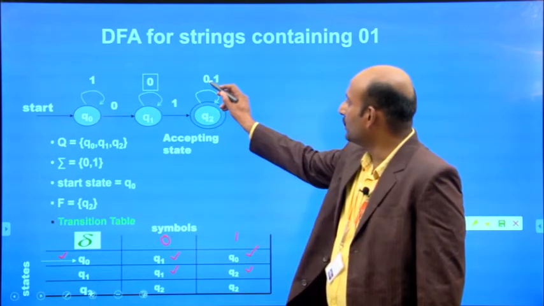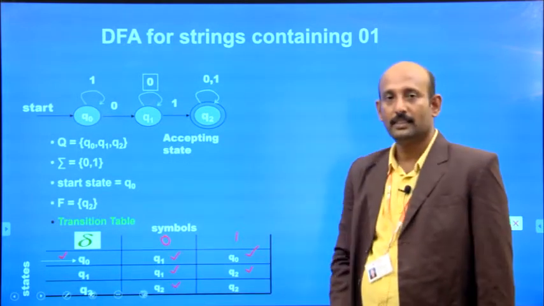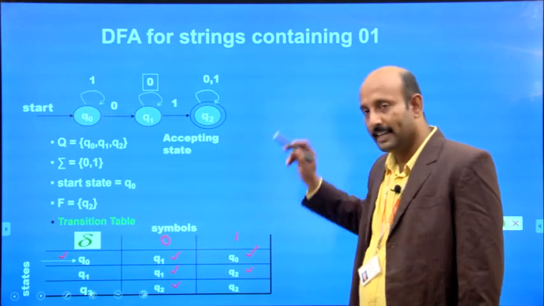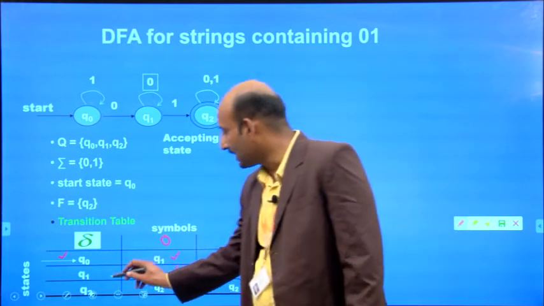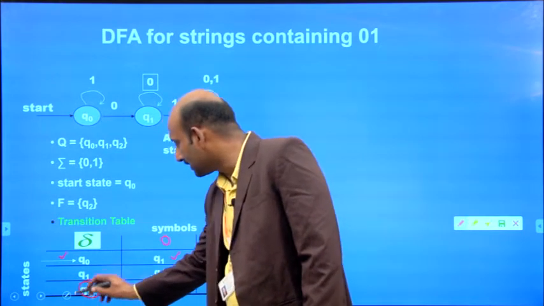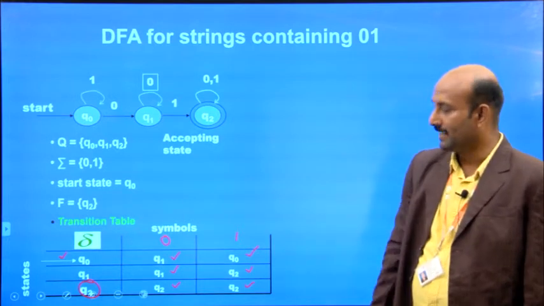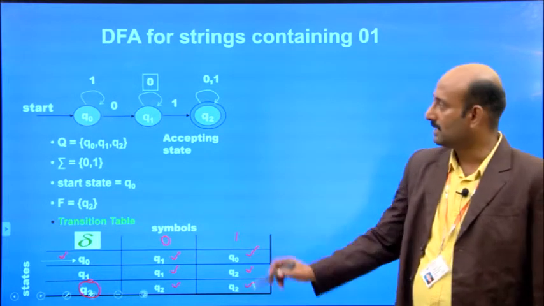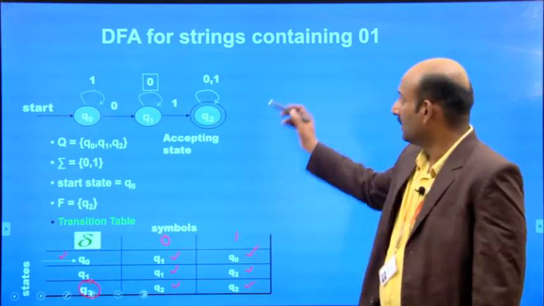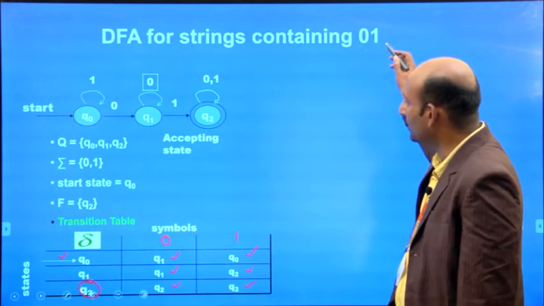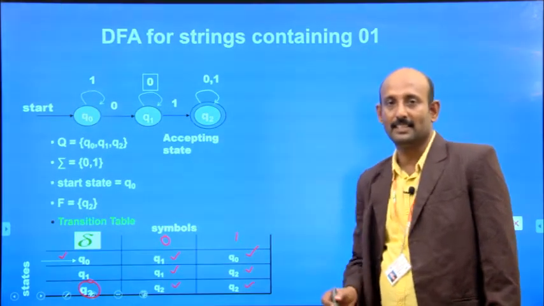If you apply the input 0, it comes back to the same state, so we write Q2. If you apply the input 1, again it comes back to the same state, Q2, right? So this is called the transition table, where Q2 is the final state or accepting state. We can circle it to show that. So this is the deterministic finite automata for the strings containing zero, one as a substring. I hope everyone will understand this.